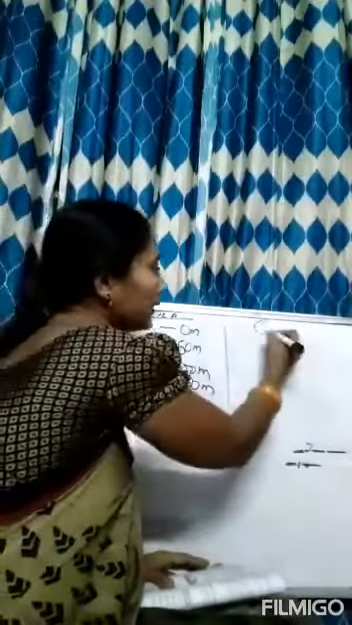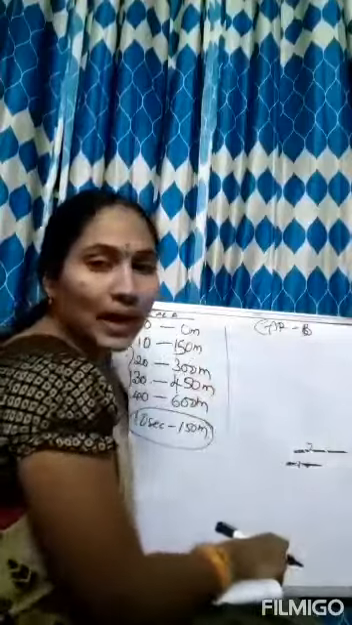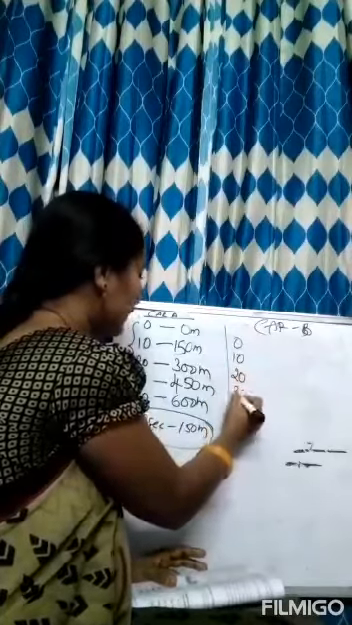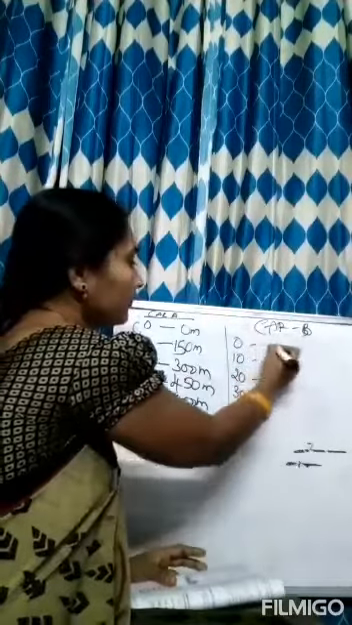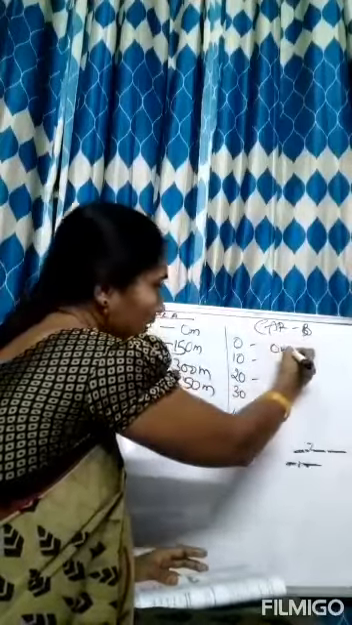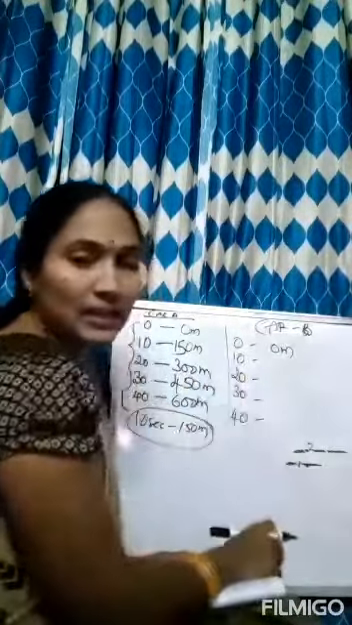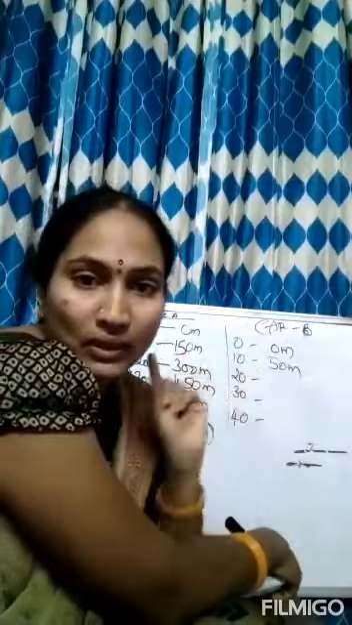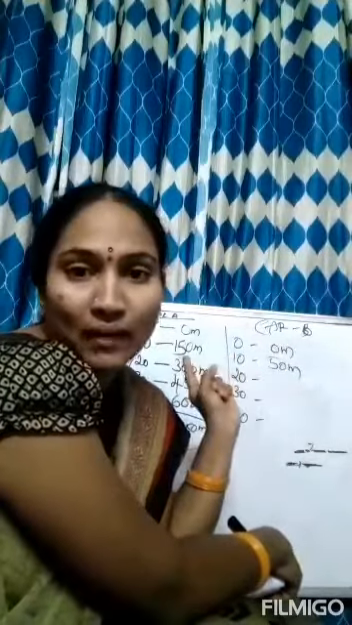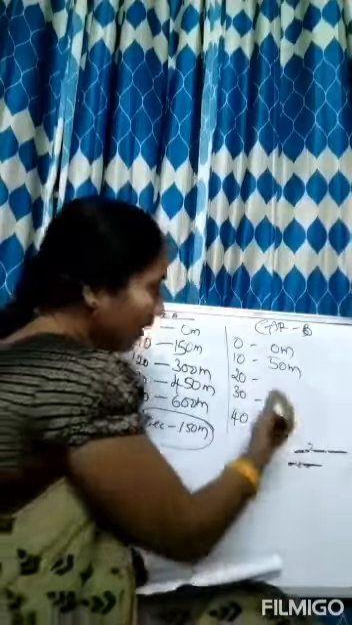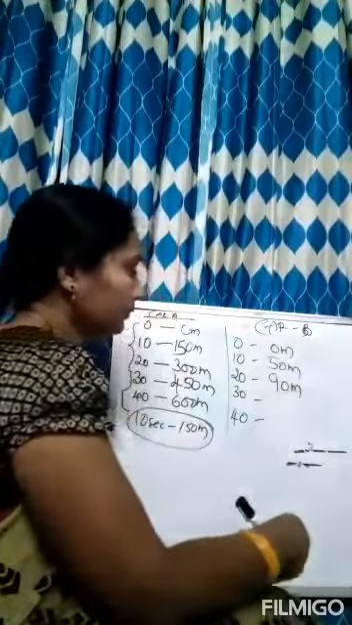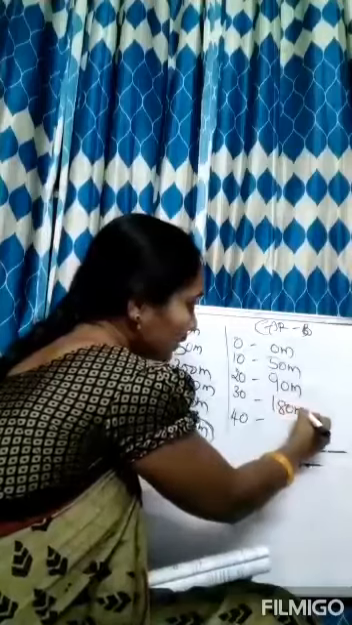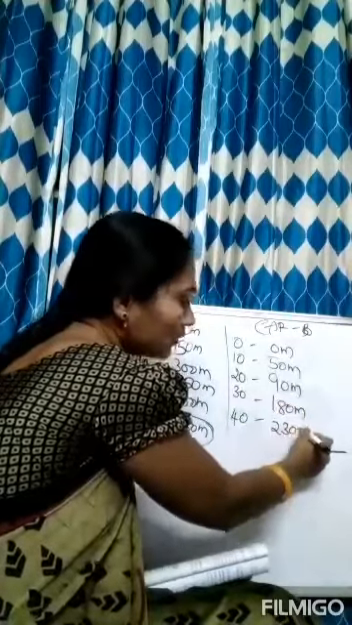Now coming to car B. Time interval is same: 0 seconds, 10, 20, 30, 40. When it started, it is 0 meters. For 10 seconds, it has travelled 50 meters. When it has travelled 50 meters for 10 seconds, for 20 seconds it has to travel 100 meters. But here it has travelled only 90 meters. And here it should be 200 meters, but it is 180 meters. For 250, it is 230 meters.